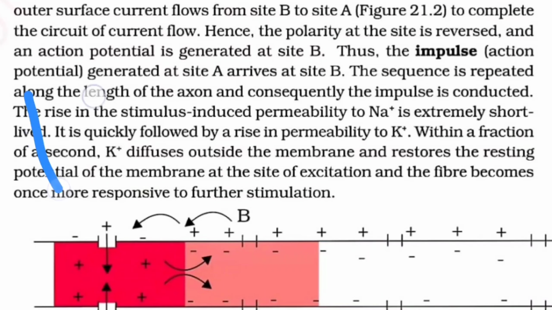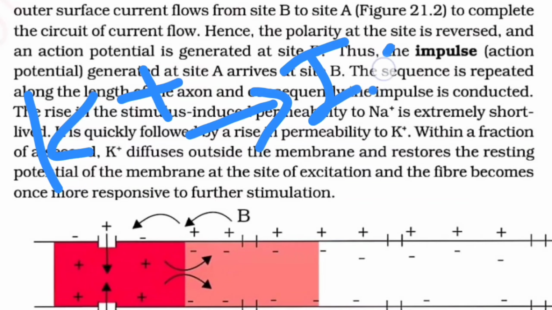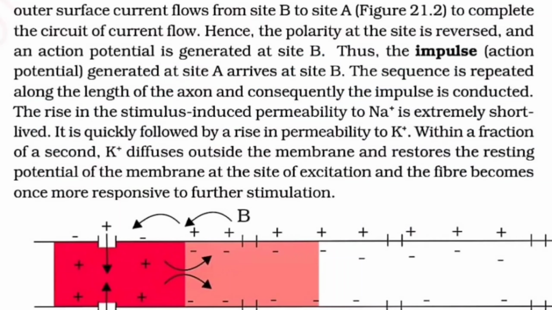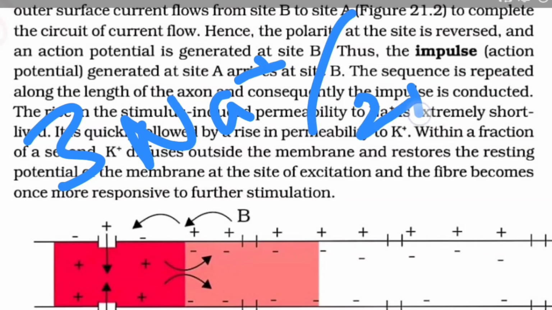Now one more issue is there: potassium also has a positive charge, correct? Then how come the intracellular fluid, the ICF, is negative? Because of the negatively charged proteins. And one more case: 3 sodium are entering for 2 potassium.